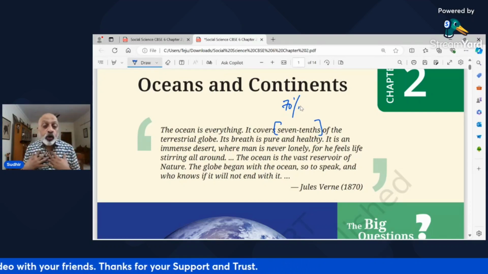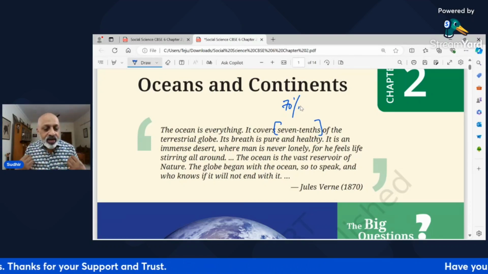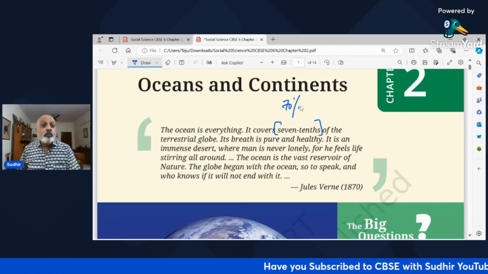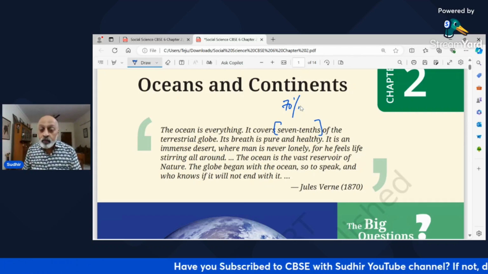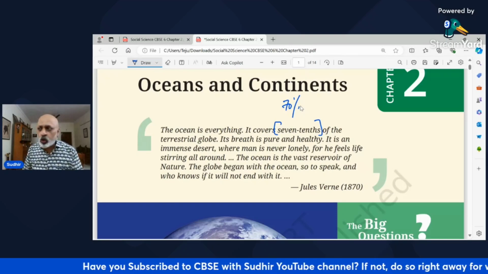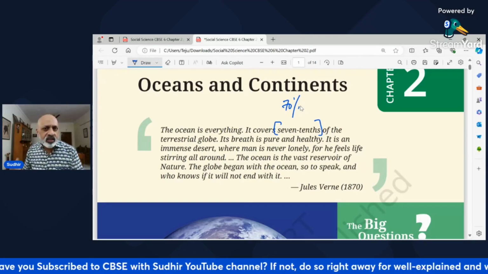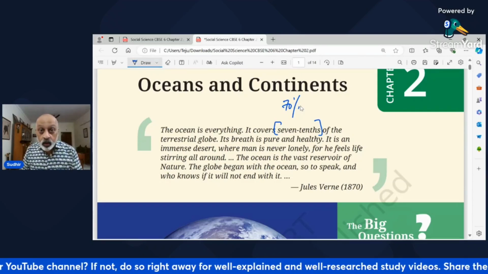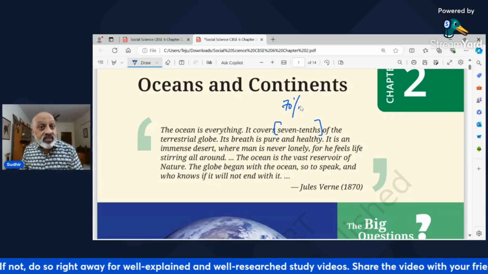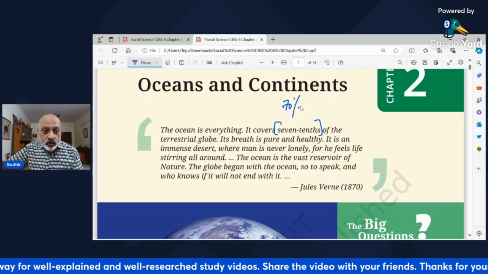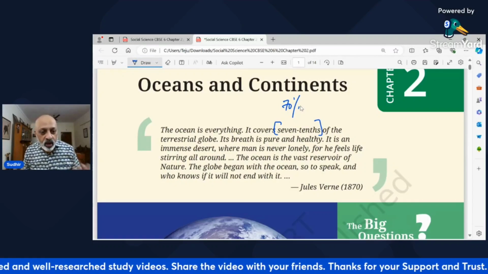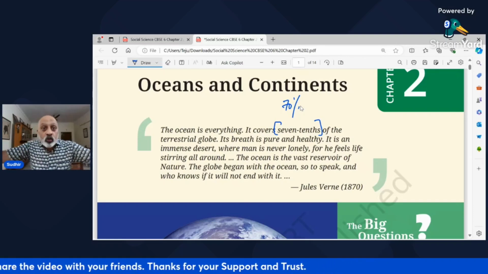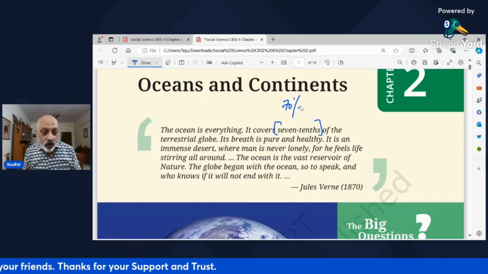"Its breath is pure and healthy," the ocean. "It is an immense desert," which is why many of us love to have a beach holiday, even though it gets very humid. But many of us love to have a beach holiday and go to places in Kerala, Goa, right? Visakhapatnam, Odisha. "It is an immense desert, where water is, where man is never lonely, for he feels life stirring all around." How does life stir? Because of the waves that keep coming, right? On the sea, in the sea.